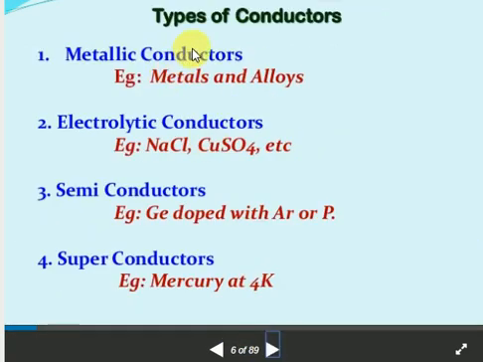Types of conductors: metallic conductors, electrolytic conductors, semiconductors, superconductors. You will learn a new term called superconductor. A superconductor has zero resistance; it cannot resist the flow of electrons. Metallic conductors are metals and alloys, and they conduct electricity by the flow of electrons. More valence electrons make the best conductors; fewer valence electrons give somewhat lower conductivity.